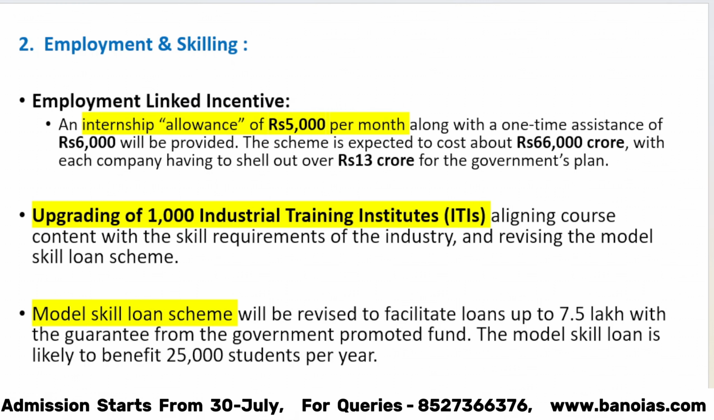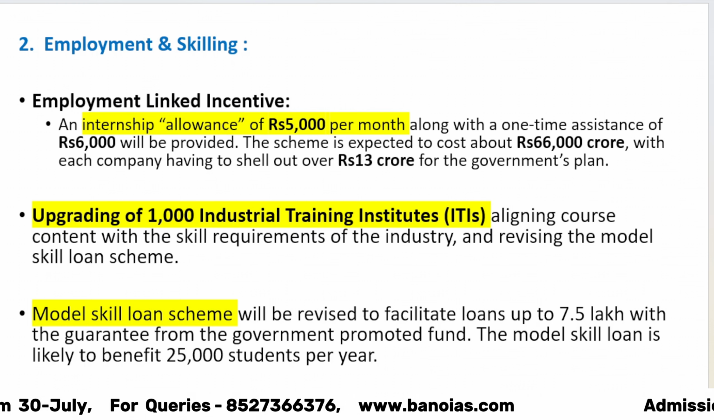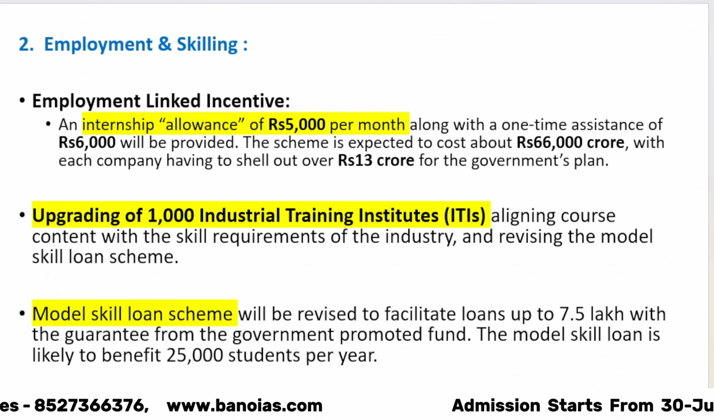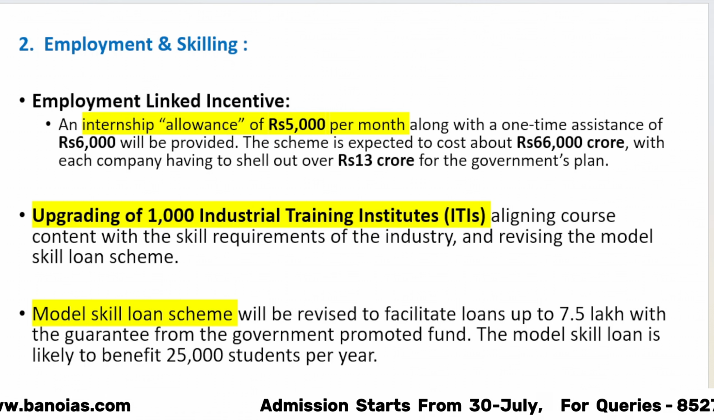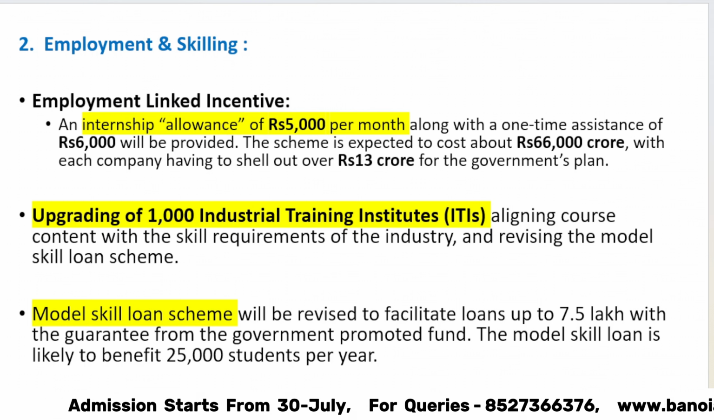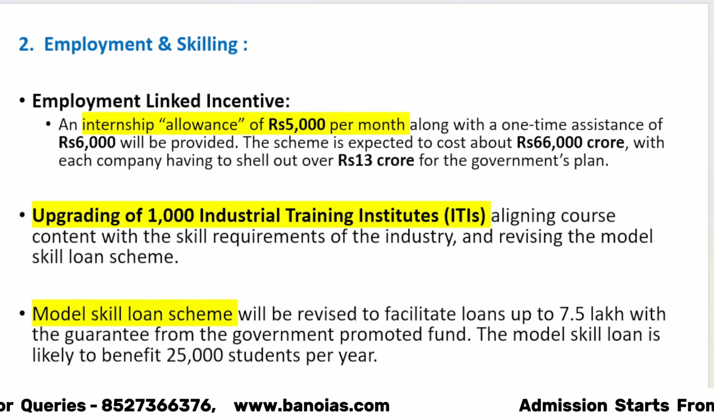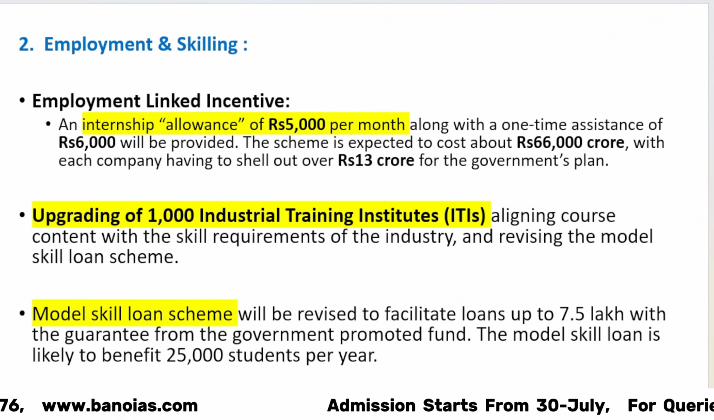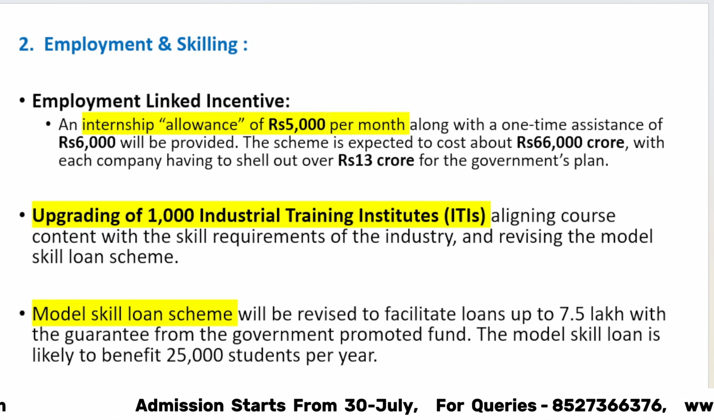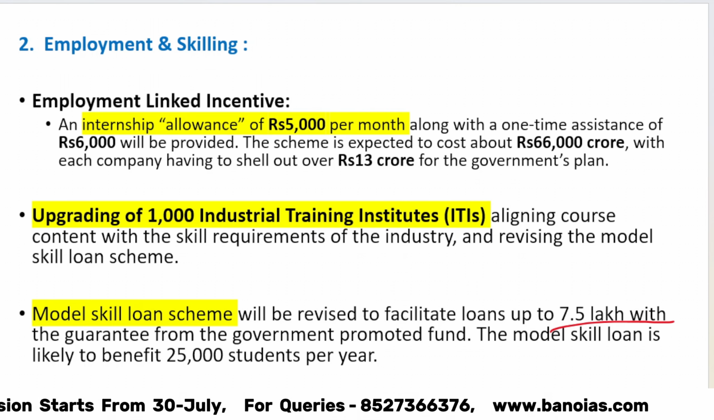Apart from that, upgrading of 1,000 industrial training institutes will be done so that the students who go to these institutes are well trained for the job. Also, the model skill loan scheme has been revised, in which the student will get a loan up to 7.5 lakh rupees. Now, this is something which you would have to mention within employment and skilling.